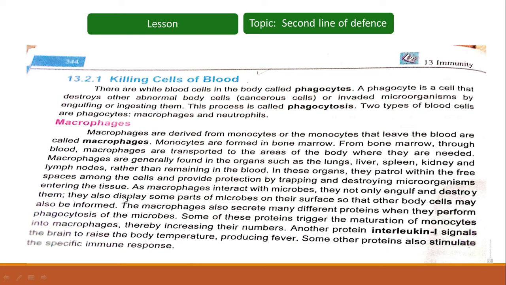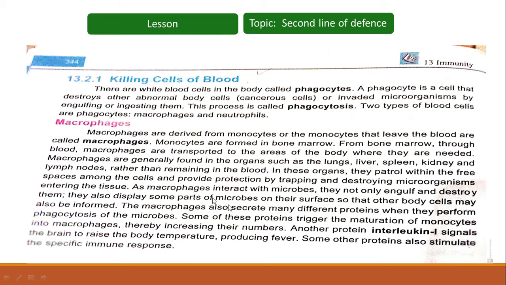They keep moving between the cells, through the spaces termed interstitial spaces or interstitium, and finally trap the microbes or foreign substances and destroy them.